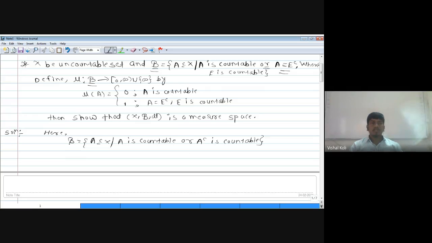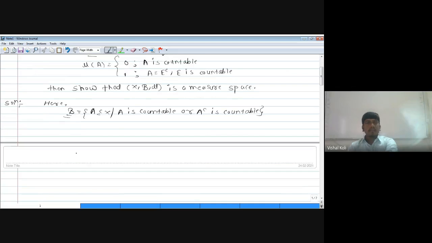Now we have to prove whether this curly B is a sigma algebra or not, and for that we require two conditions: curly B contains the empty set phi, and it is closed under countable union. It is already an algebra, that is, it is closed under complement also. So first, phi is a countable set.